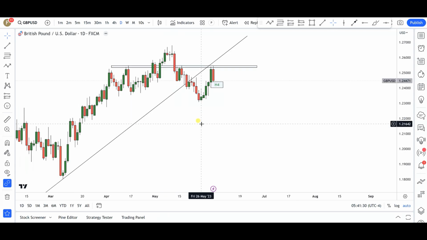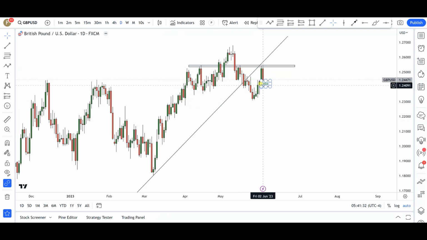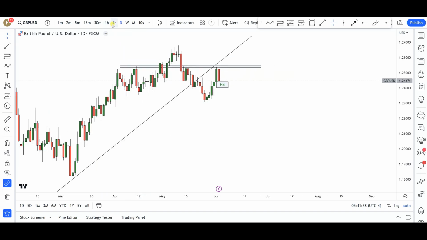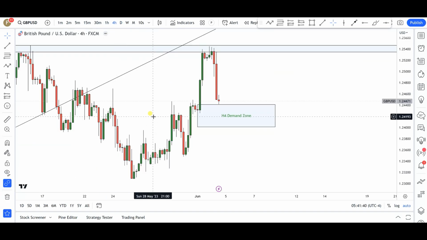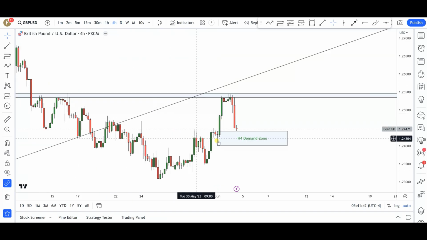I believe that we are probably going to be bearish in this particular pair for a little bit, from what I'm seeing in this particular currency pair at the moment. Okay, all right. So if we go into the 4 hours time frame, what do we have here? Well, we do have a demand zone right here that led to the break of this level of structure. Obviously, all these levels of structure to the upside.